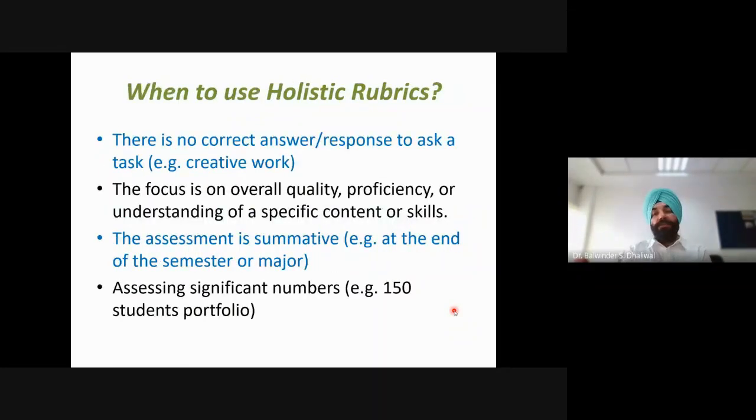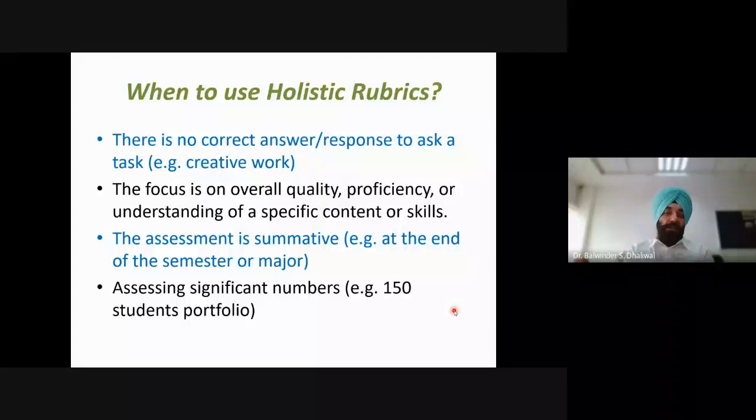Then where should we use such types of rubrics? Here are certain suggestions. When there is no correct answer or response to a task, then we can use this type of rubric. For example, creative work. And the focus is on overall quality, proficiency, or understanding of a specific content or skill. We can also use this type of rubric when overall evaluation is desired, and the assessment is summative, for example, at the end of the semester or a major.